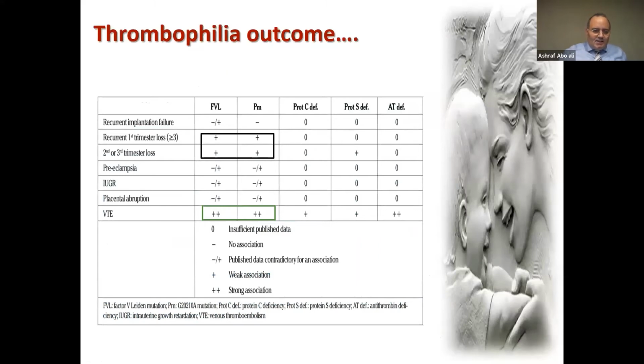As we see, this table is very important. We find a strong correlation here. Here is the problem, and here are the mutations. We find a strong correlation with factor V and the prothrombin mutation in venous thromboembolism patients. And we find a weak association in recurrent pregnancy loss, first trimester, second or third trimester, with factor V and the prothrombin mutation, and maybe protein S deficiency for the second and third trimester.